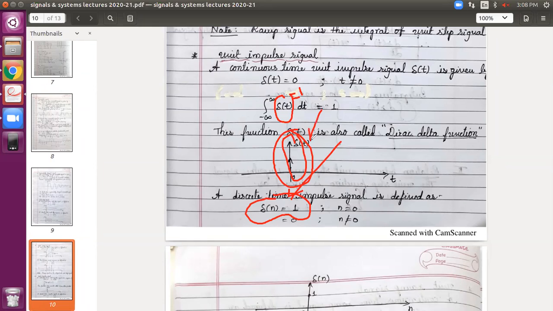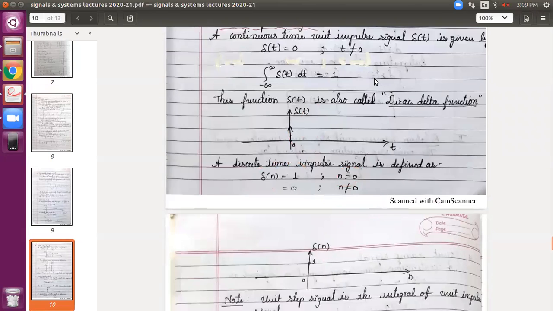The area under the curve is 1 here. However, here the amplitude value directly for a discrete time impulse signal is equal to 1, only at n equal to 0. Otherwise, n not equal to 0 means any other value, on the left side and right side, we don't have any amplitude. Only at time n equal to 0 you get the amplitude 1. This is about the impulse signal.